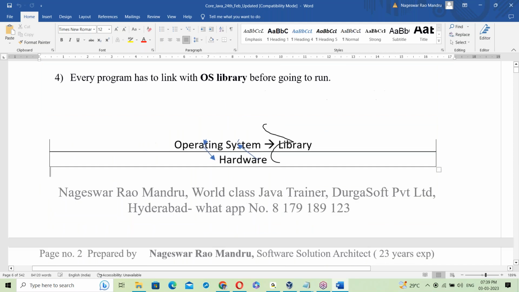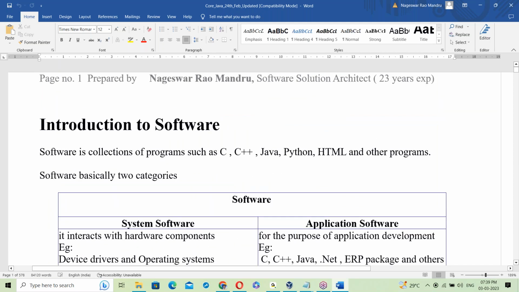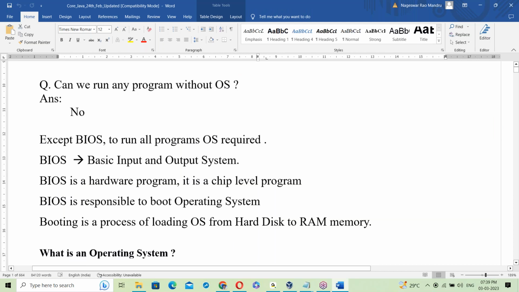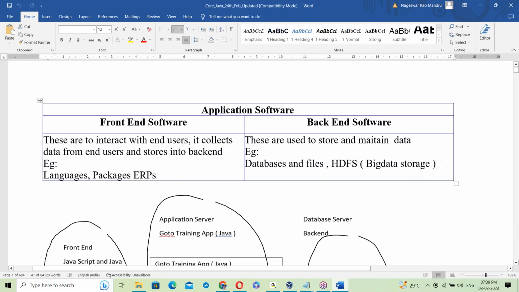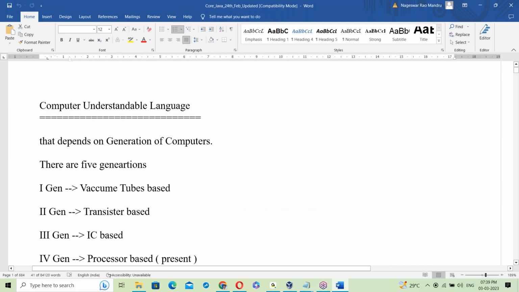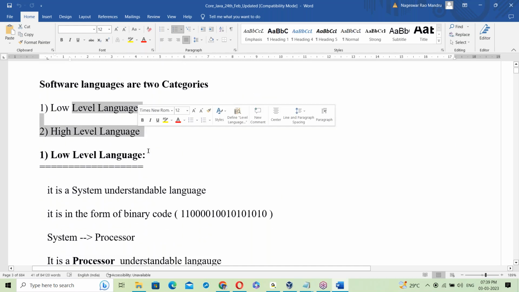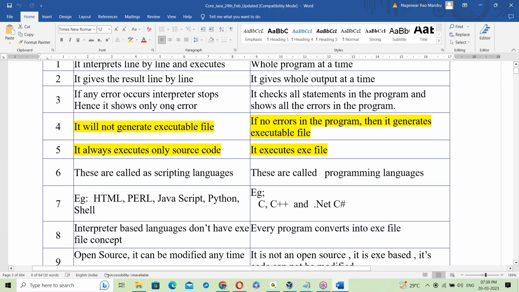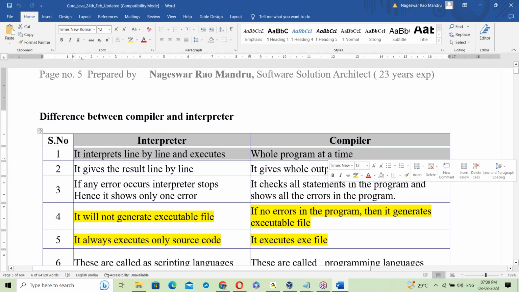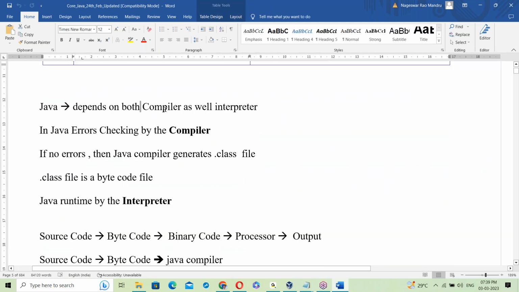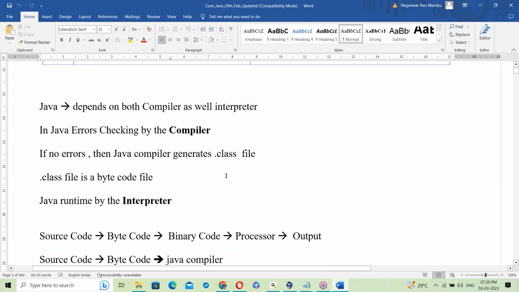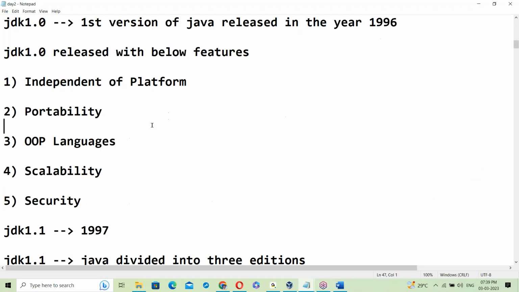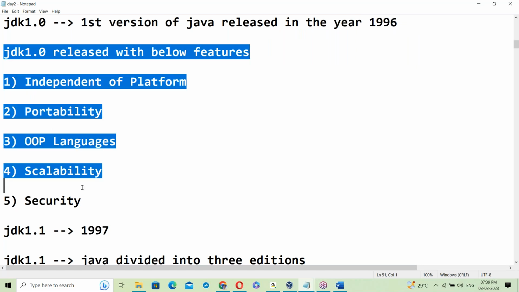I have explained software basics like system software, application software, and the OS, then low level and high level languages, and then the interpreter and compiler. Java is based on both the compiler and the interpreter. So all these basics were discussed, and now we can understand the Java features. So these are the Java features.